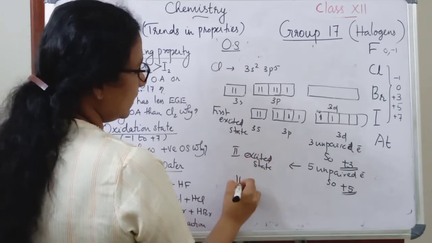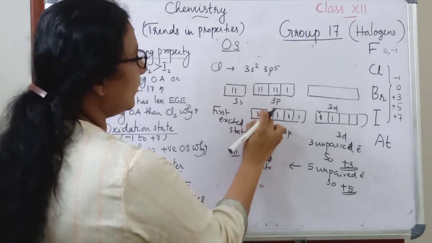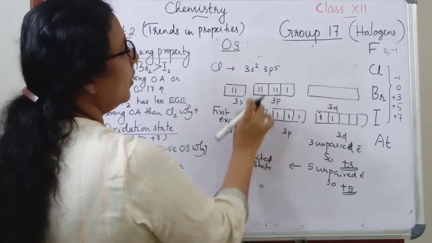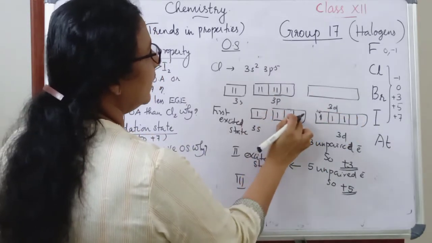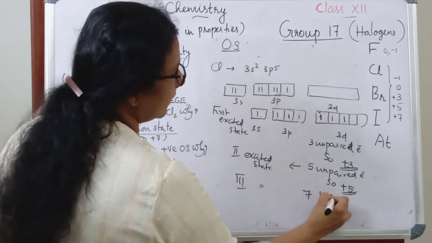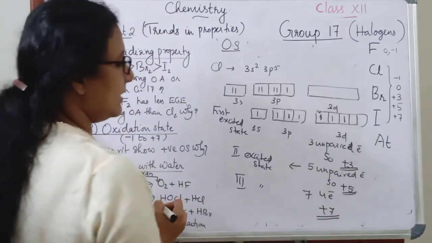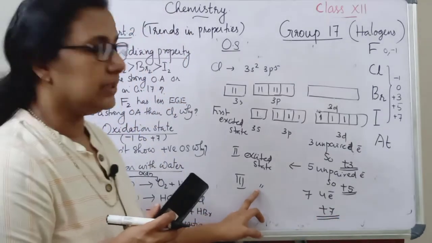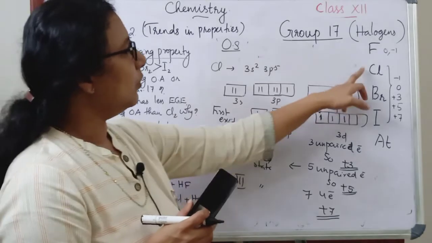Then in the third excited state, one electron from the s orbital is also excited to the d orbital. Then 1, 2, 3, 4, 5, 6, 7. So there will be 7 unpaired electrons and the oxidation state will be plus 7. So that is with the third excited state. This is possible in the case of chlorine onwards.